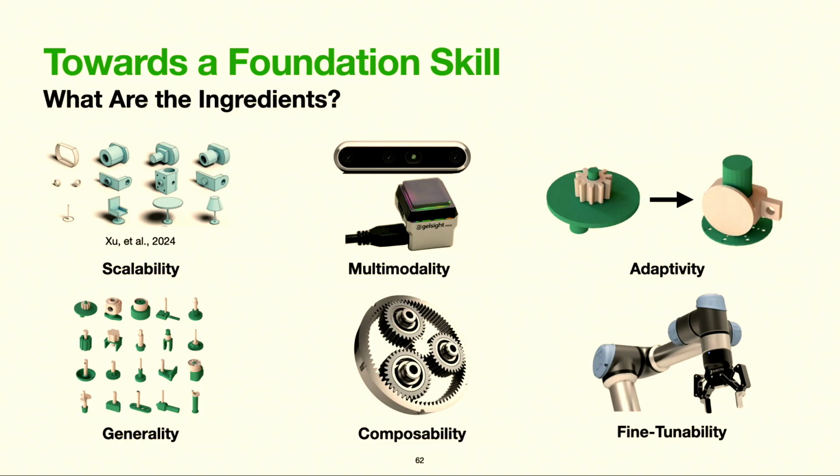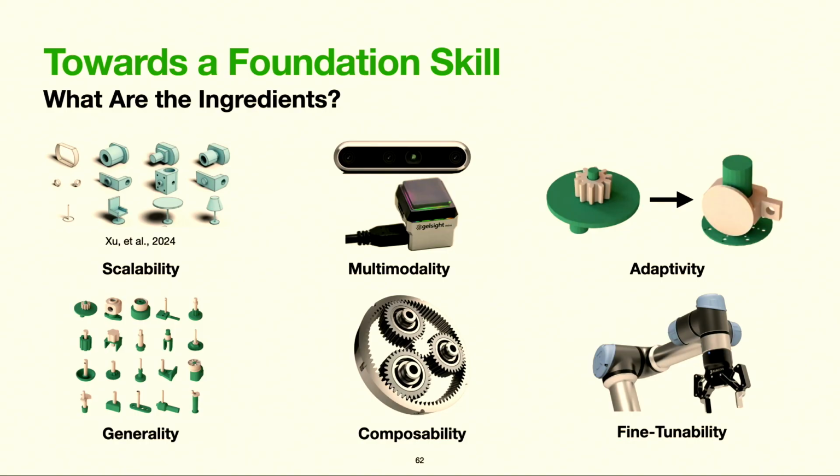So in order to achieve it, I believe that these will be some of the key ingredients. The first is scalability. How do we generate an infinite variety of assembly problems to solve in simulation so that we're not constrained to these existing data sets? Multimodality. How do we simultaneously leverage RGBD sensing, force sensors, force torque sensors, and tactile sensors? Adaptivity. How do we use policies that have already been trained in order to bootstrap learning for assemblies that we have not yet solved?